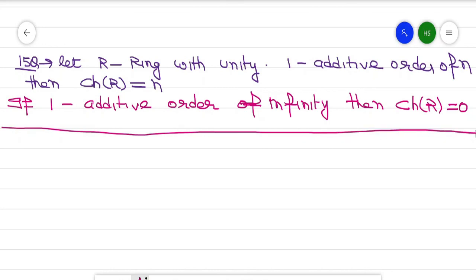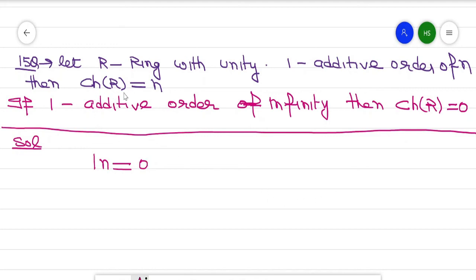So this is the example where we can understand the definition of characteristic. Solution. So first I take 1 is additive order of n, then it means 1 into n equal to 0, right? 1 into n equal to 0, or n into 1 equal to 0.